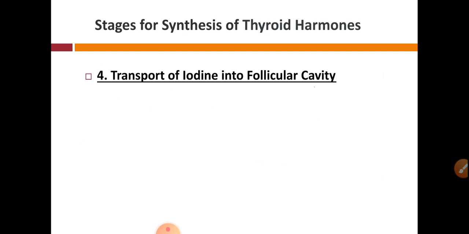Let's talk about the fourth stage, transport of iodine into the follicular cavity. Up to the third stage there is a formation of iodine, oxidized from iodide with the help of the enzyme TPO, that means thyroid peroxidase. So iodine is formed in the follicular cells, but this iodine is transported into the follicular cavity for binding with the tyrosine.